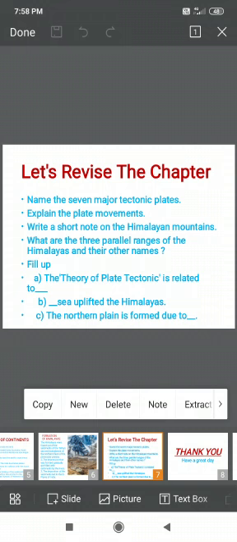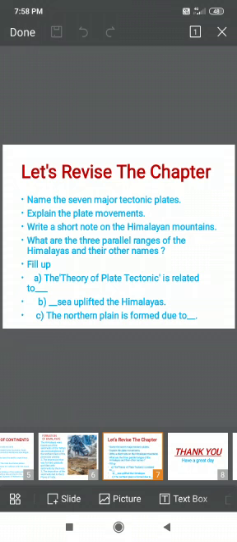Now, Phillips' theory of plate tectonics, obviously related to formation of earth. Sea that played a vital role to uplift the Himalayas, that is Tethys Sea. Northern plain that is formed due to the deposition of silt.